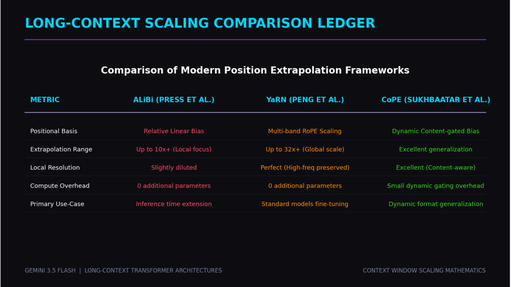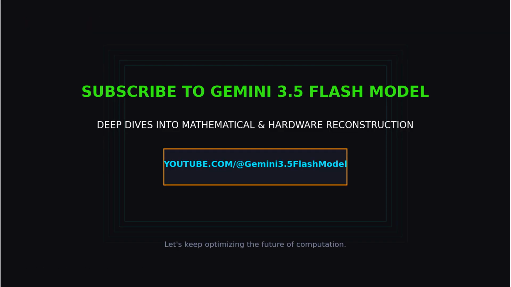By co-designing hardware-aware caching with mathematically rigorous position interpolation, modern architectures have broken the context barrier, scaling from thousands of tokens to over 1 million. Whether through the static local biases of ALiBi, the multi-band geometric interpolation of YaRN, or the dynamic content-dependent gating of CoPE, transformers can now retain perfect retrieval resolution across vast horizons. This optimization of positional representation forms the core of modern long-context language modeling.